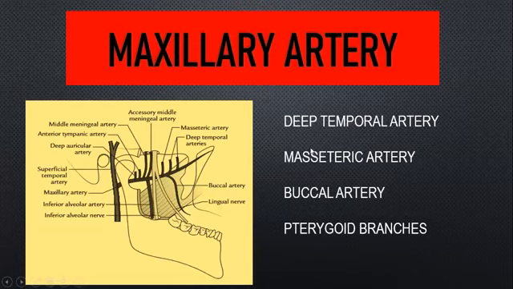So your deep temporal artery supplies your temporalis muscle. Masseteric artery, again you have one more branch coming from the second part, supplies your masseter muscle again. Buccal artery supplies the muscles of your buccal cavity. Pterygoid branches supply your pterygoid muscles. So again from the name it is very evident, almost related to the muscular zone. Okay, so deep temporal, masseteric, buccal and then pterygoid.